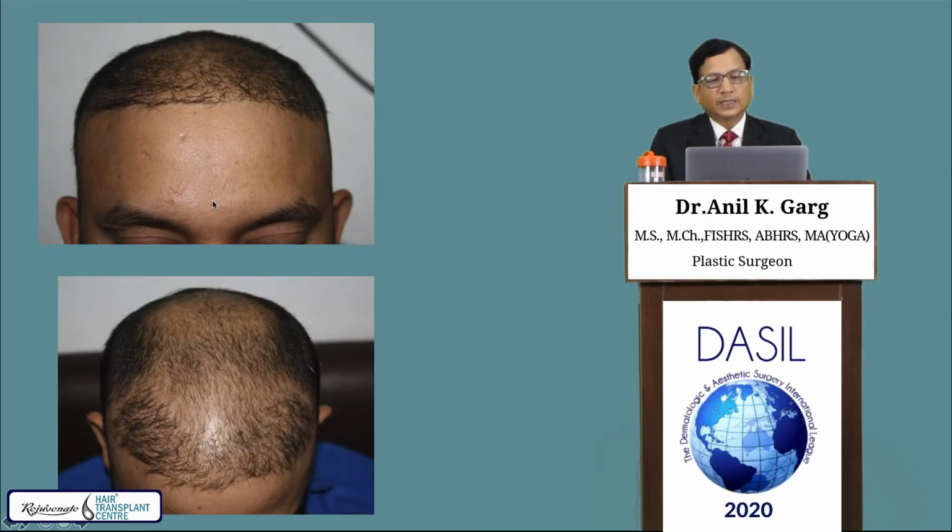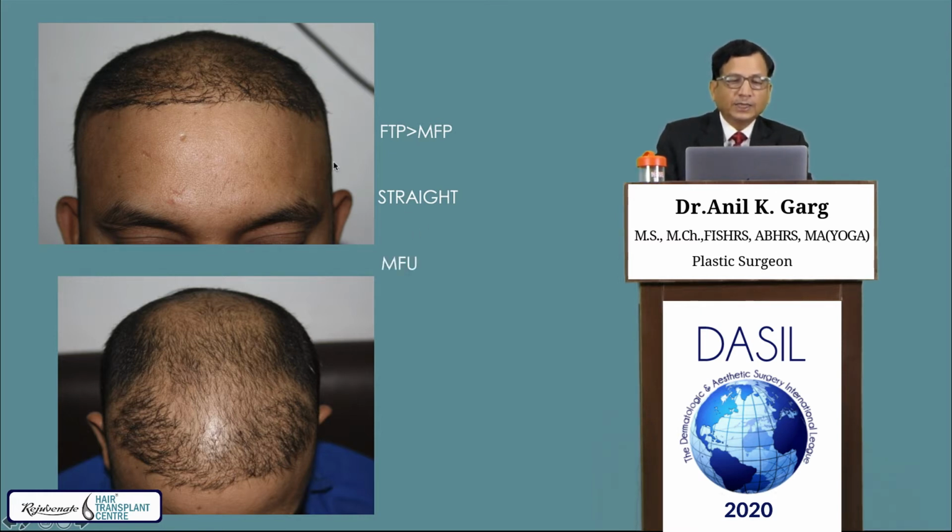Now see this hairline. What has gone wrong in this case? We'll analyze one by one. FTP is lower than MFP. This is midfrontal and this is a frontotemporal point. This is lower. It is making it unnatural. Another is the hairline looks straight. The third point is a multifollicular unit has been put in the hairline.